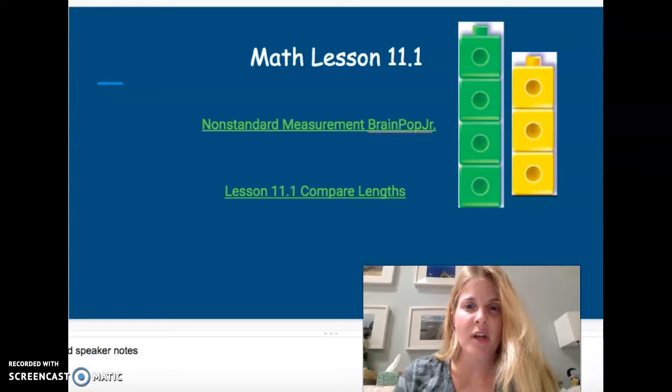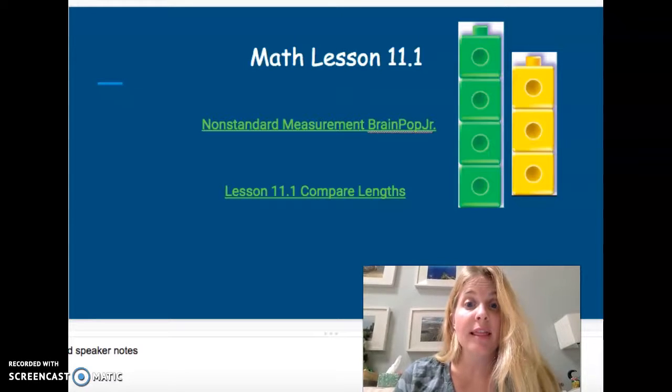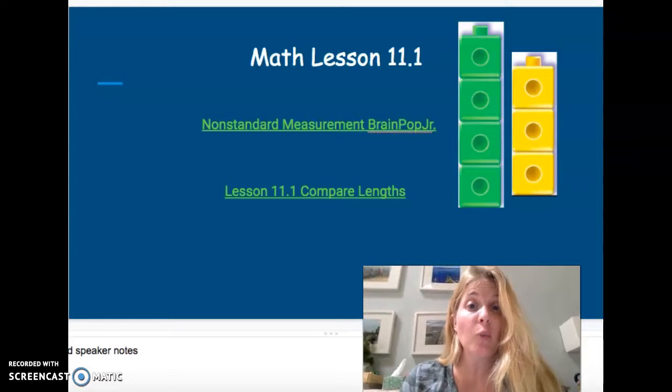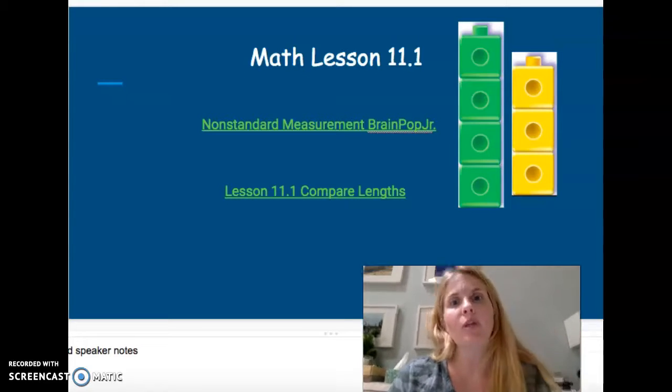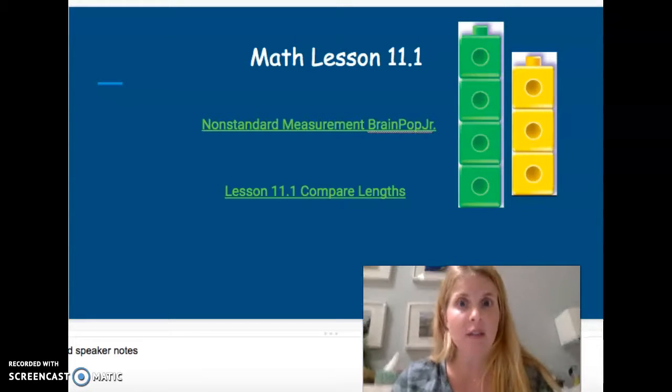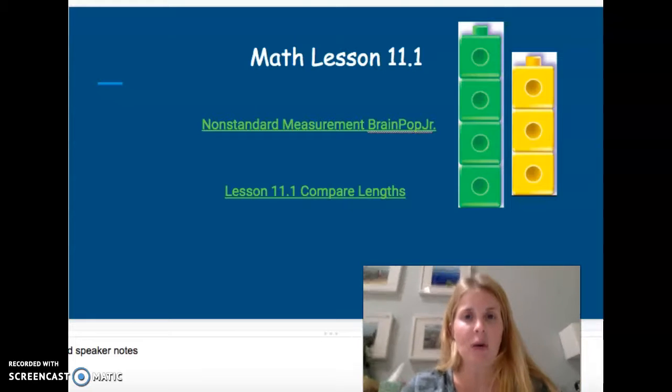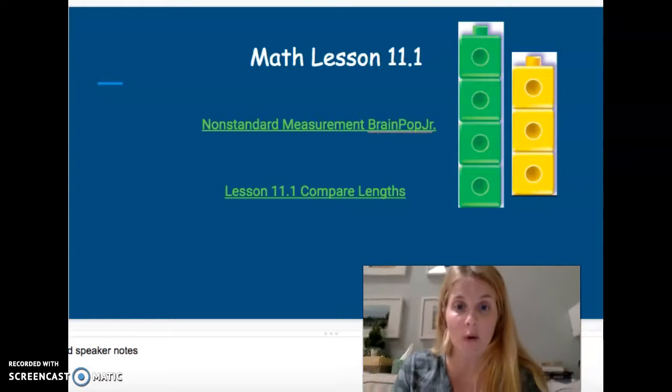Hi, boys and girls. Today we're going to start chapter 11, and it's all about measurement. And we can measure things in lots of different ways, and we're going to learn about those. We can measure how long something is, how tall something is. We can measure how heavy something is or how far away it is.